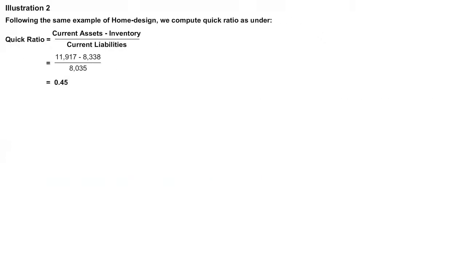Let's understand the quick ratio again with the help of that same illustration of home design. The quick ratio formula is quick assets divided by current liabilities. Quick assets is current assets minus inventory. We already know the value of current assets, that is 11,917, minus inventory, which amounts to 8,338, divided by current liabilities, which is 8,035. Therefore, the quick ratio is 0.45.